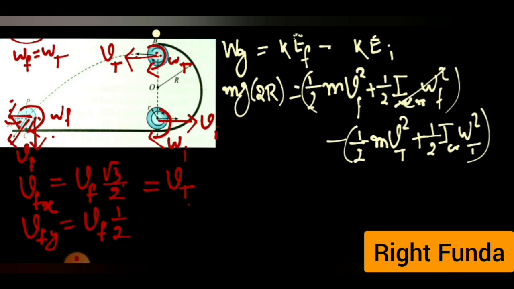But we know omega f and omega t are the same, so they get cancelled. And also we know that vt is the same as vfx.